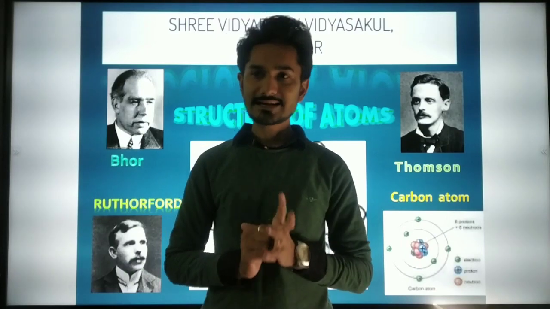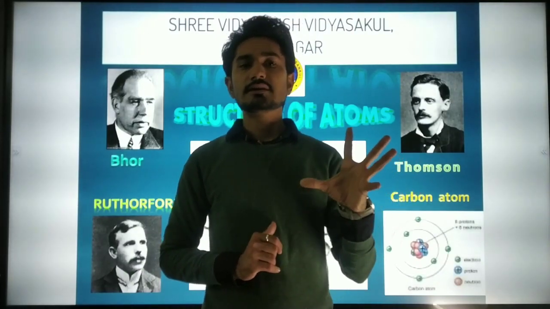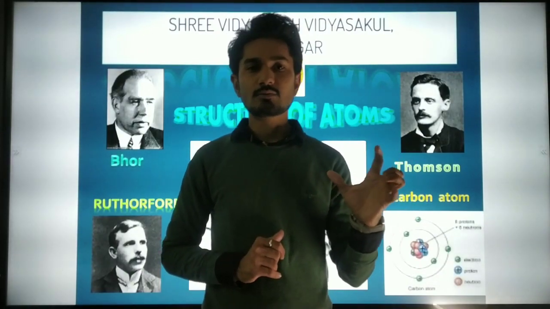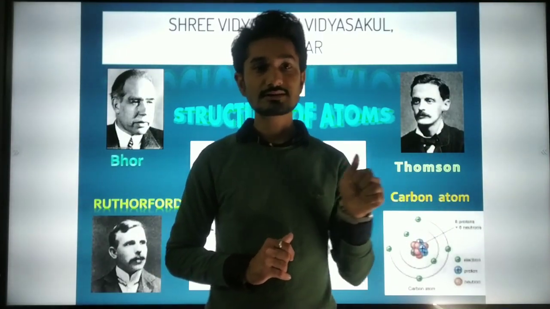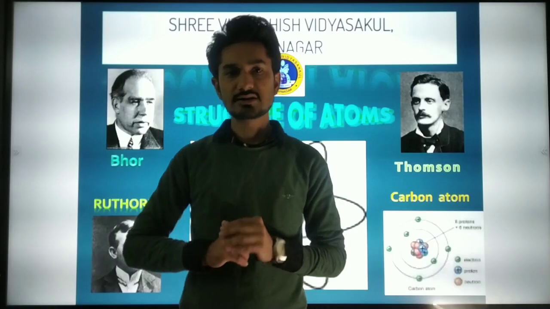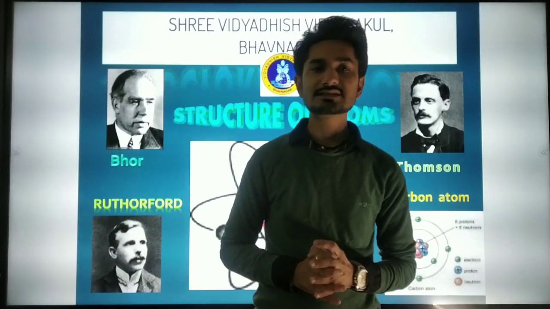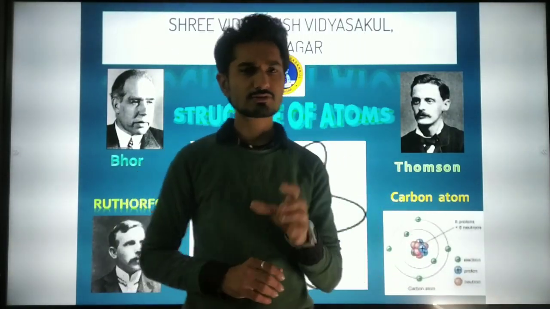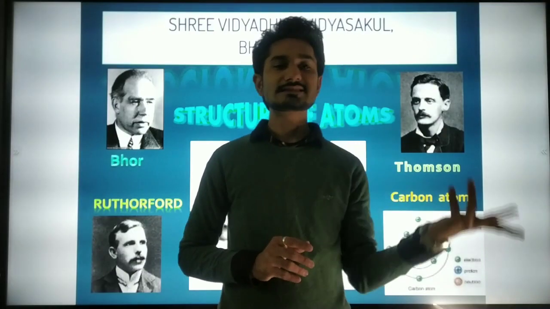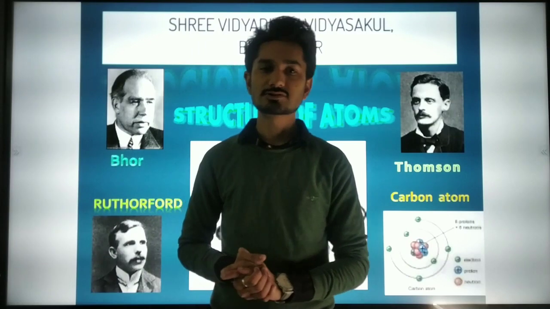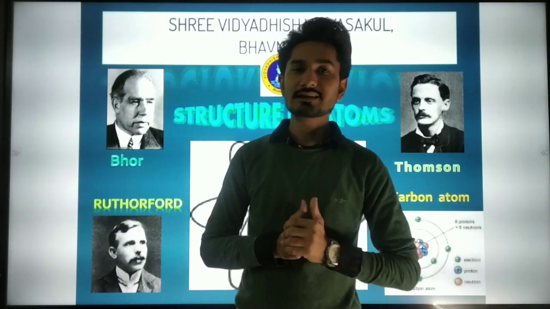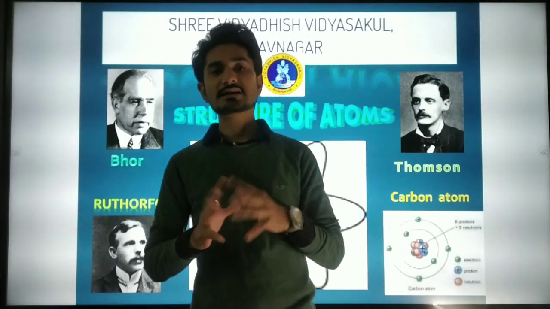This is not like any number of electrons can be revolving in an orbit. It has to be a fixed structure. In the first orbit, a maximum of 2 electrons can stay. In the second orbit, there are 8 electrons. In the third orbit, it can also be 8 electrons. Likewise, we have studied these types of topics.